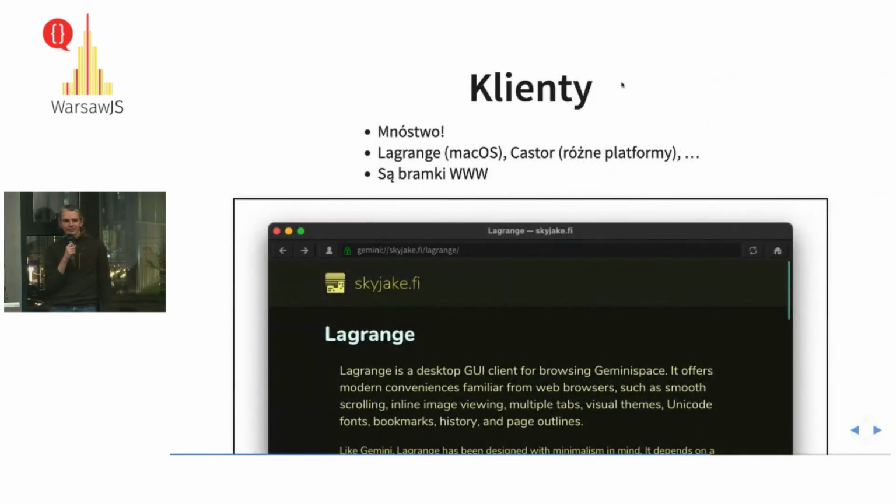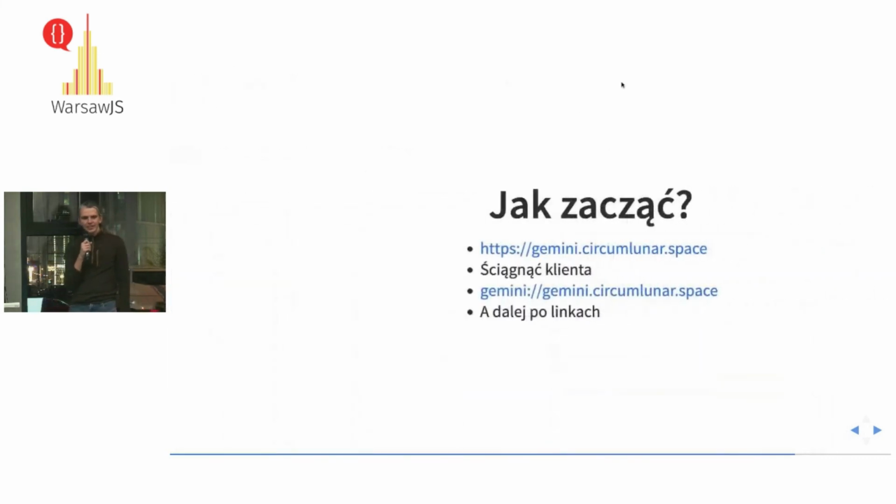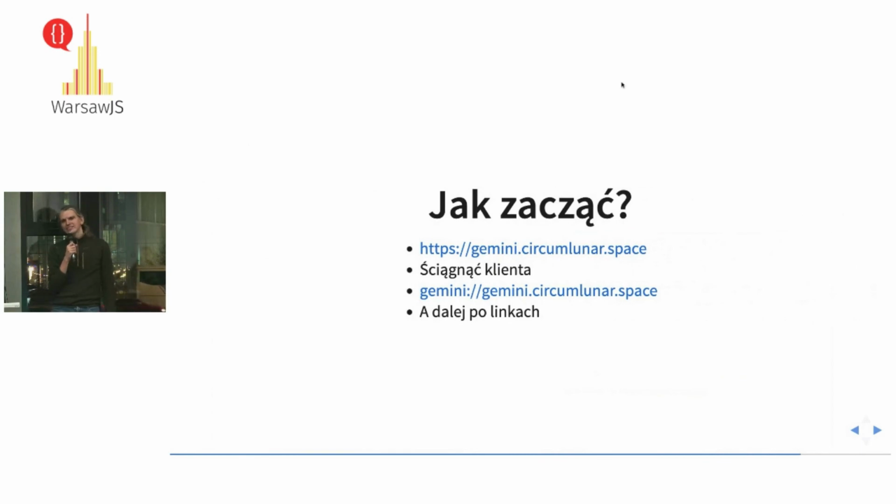There's a whole lot of clients. I'm using Lagrange on macOS, but there's also Castor that's cross-platform. You can find much more on the official Project Gemini page. There are also www gateways, so actually you can go to one and put in a Gemini URL, and off you go. How to start?